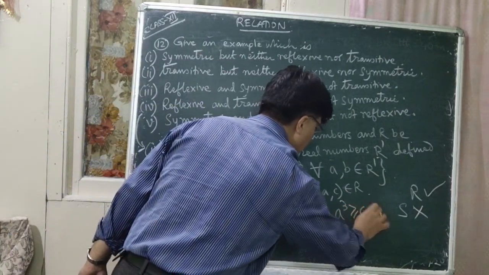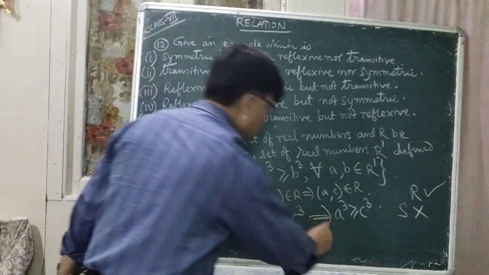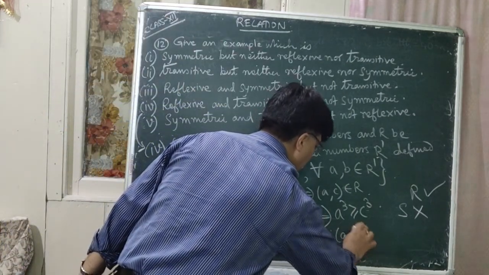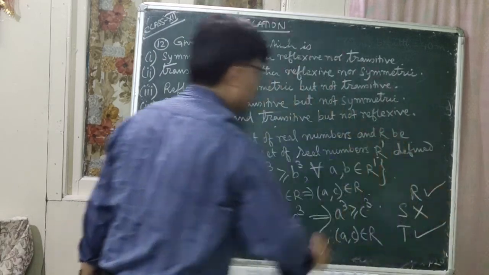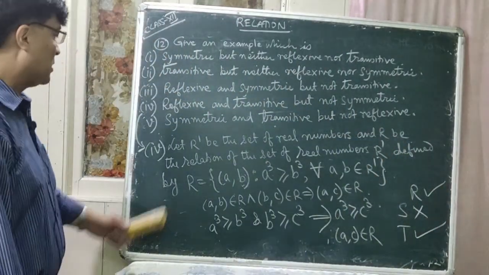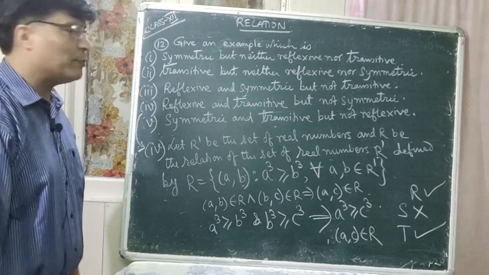So it obviously implies that A cube greater than C cube. That means A comma C belongs to the relation R. So it is transitive. So I think you have understood it. So this is an example. Which is the example here?